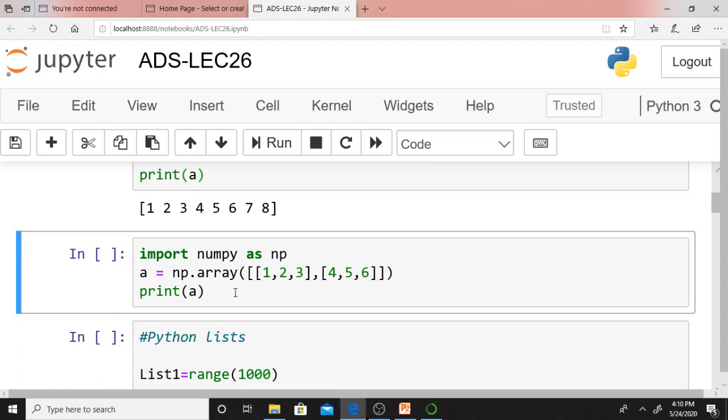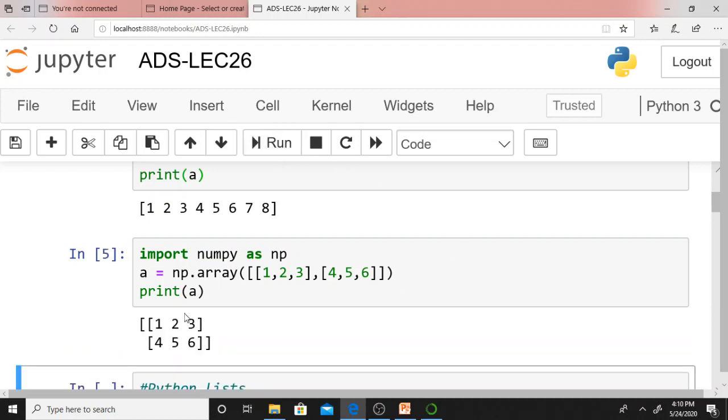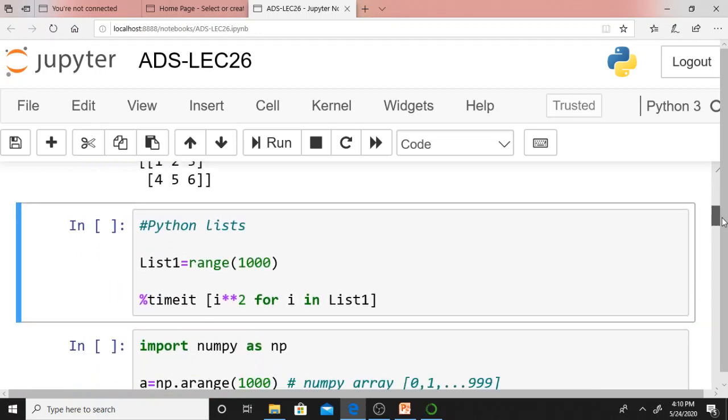Just see this one, it is a two-dimensional array for which we are providing two lists. This is list 1: 1, 2, 3, and list 2: 4, 5, 6. Just execute this code. You will get a two-dimensional array. It's a matrix. It will display a matrix.